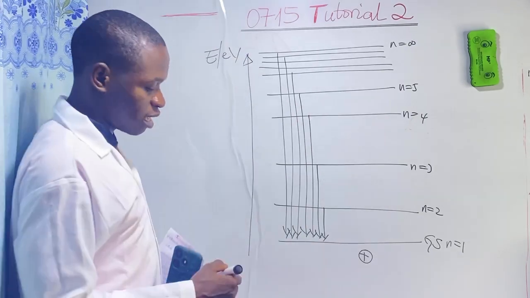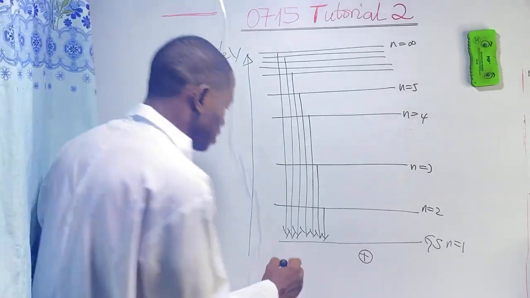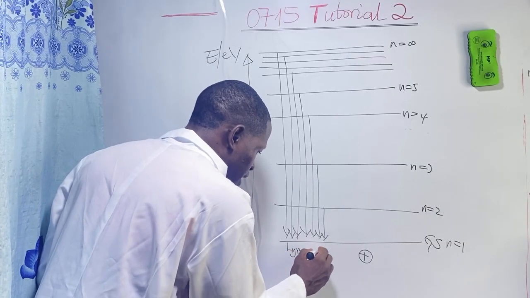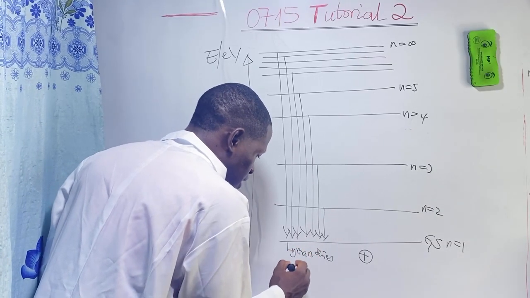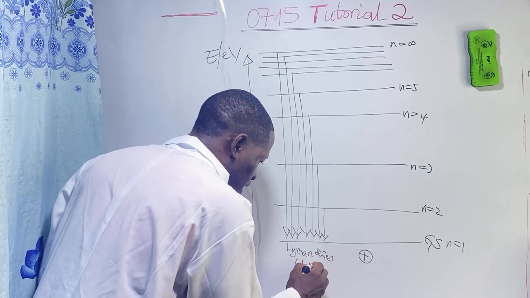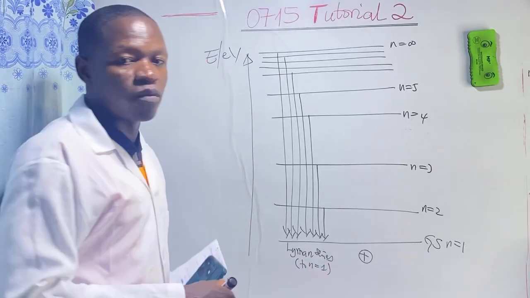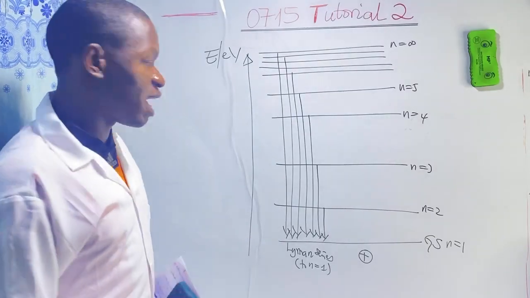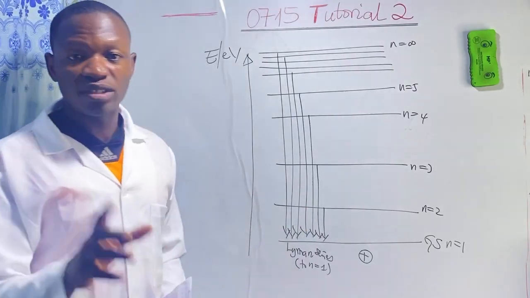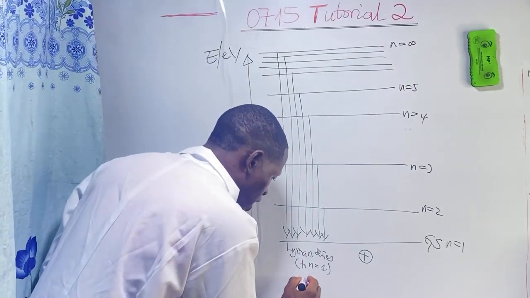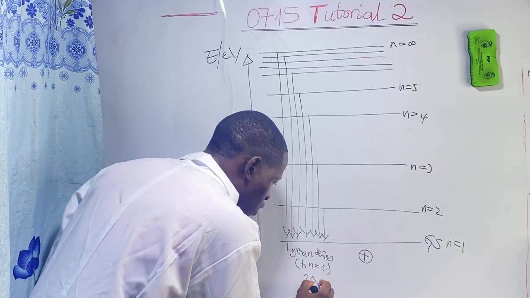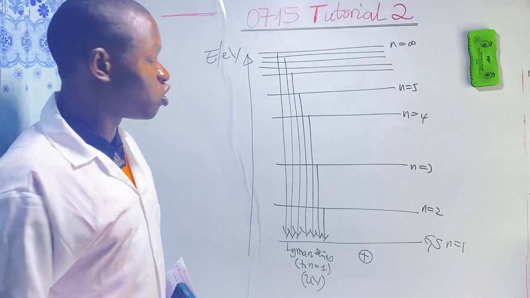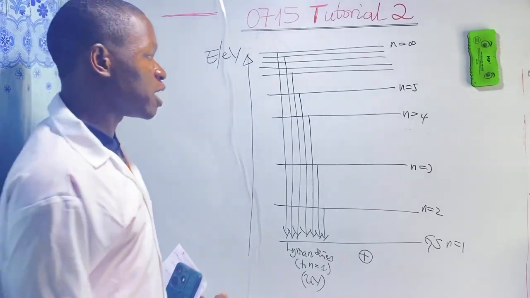This series of lines is called the Lyman series. The Lyman series represents transitions to the ground state. Transitions from any higher energy level back to the ground state are called the Lyman series. And the radiation emitted here falls in the ultraviolet region of the electromagnetic spectrum.